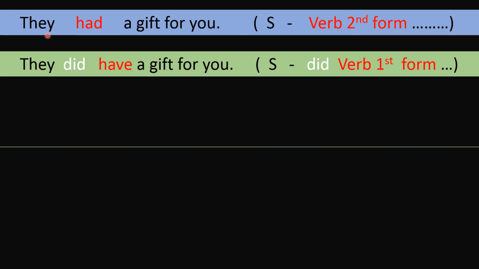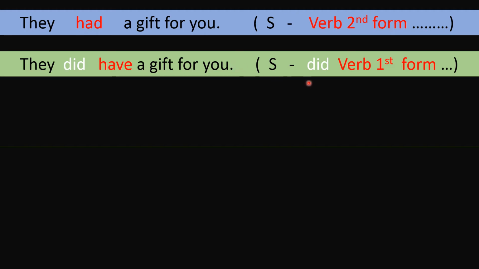Now, they had a gift for you. Which verb is this? This is the second form of the verb, as it is indicated here. So it is a simple past tense. They had a gift for you. Now, when we change this into a stress pattern, means that when we highlight the information, this is an ordinary statement, this is just a statement, but when you want that everybody should notice, then you say they did have a gift for you.